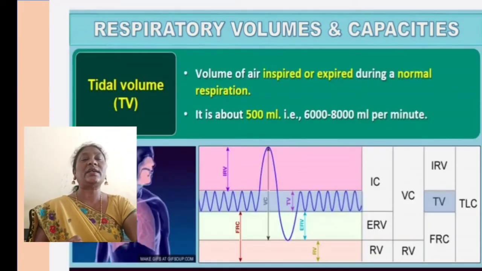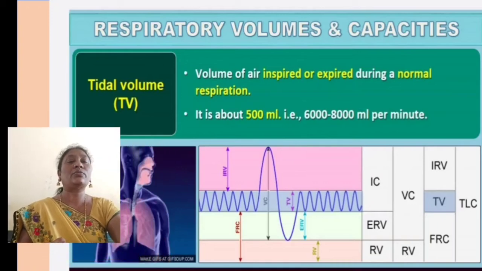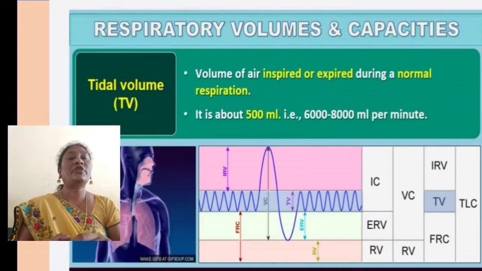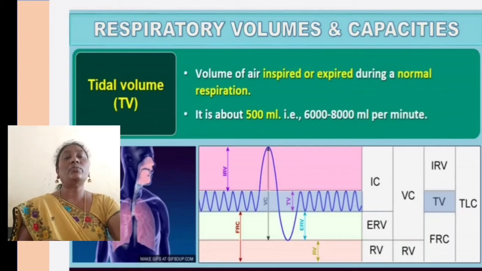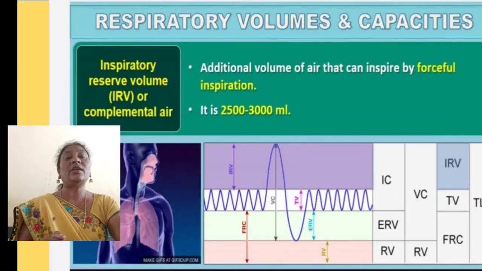Now let us see tidal volume. What is tidal volume? The volume of air inspired or expired during normal respiration. The volume which increases or decreases, that condition we call tidal volume. It is about 500 ml, nearly 6000 to 8000 ml per minute. The volume for a minute we can assess as 6000 to 8000 ml per minute.